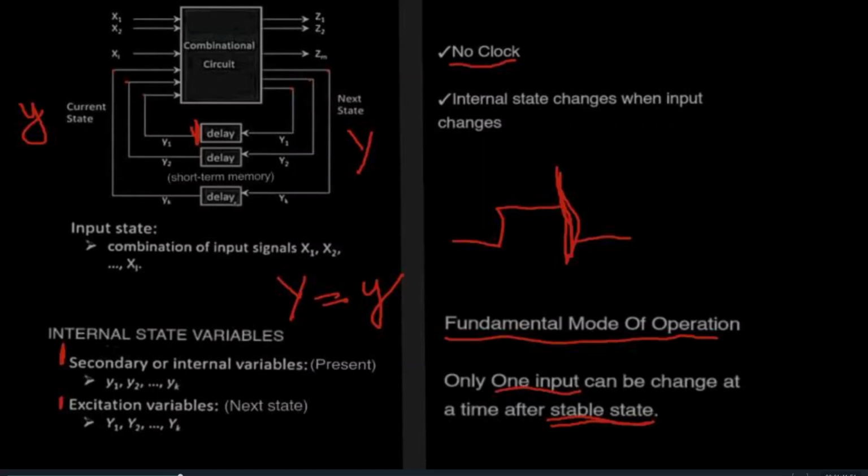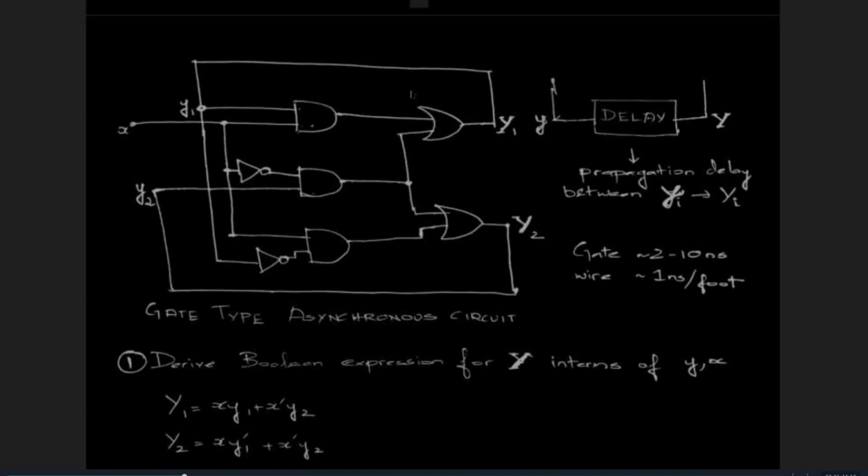Let's quickly take an example. Here we have a gate type asynchronous circuit. It has a single input X and two feedback loops. In this circuit, I don't have to introduce any external delay elements because I know that the gates and the wires have their own internal delays. So the propagation delay for the signal to travel from the current state Y to the next state will be the delay of this circuit.